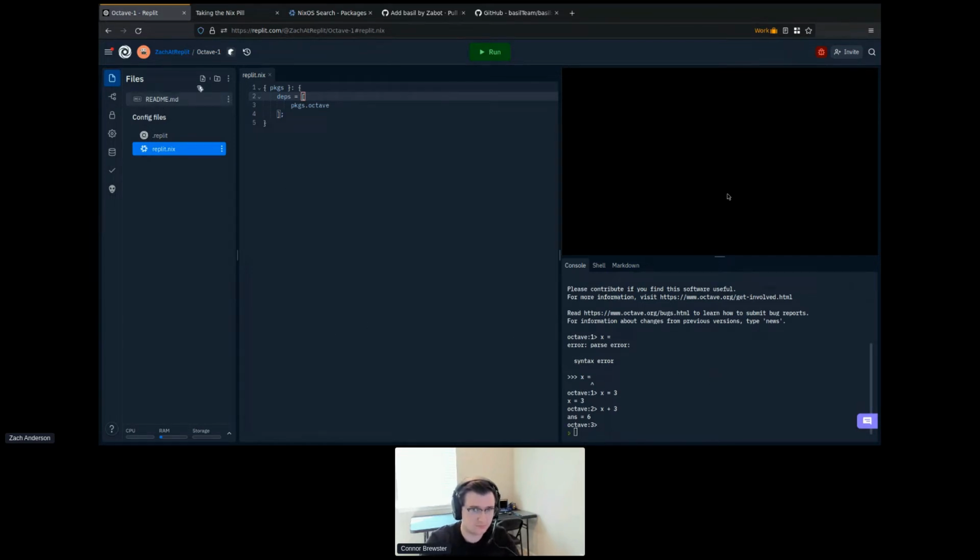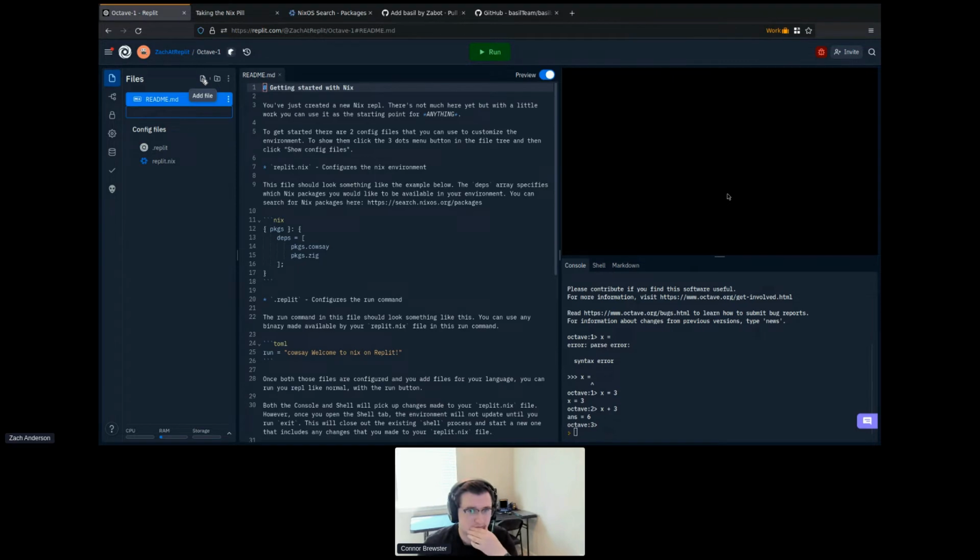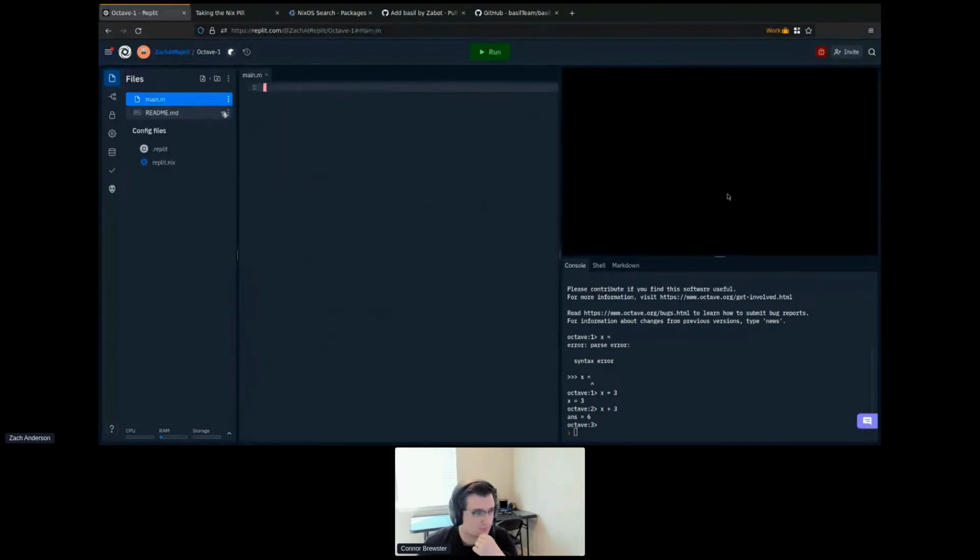So, okay, that's kind of useful. It's not useful necessarily by itself. We probably want to have some kind of main file so that we can persist our code. Working in an interpreter is a bit of a pain sometimes. So we're going to make a main file, and I'm going to copy paste some code in here. And this is just code from the Octave documentation. This will generate a 3D plot. And now I can go down here to the console, and I could run that code like I would in the console.